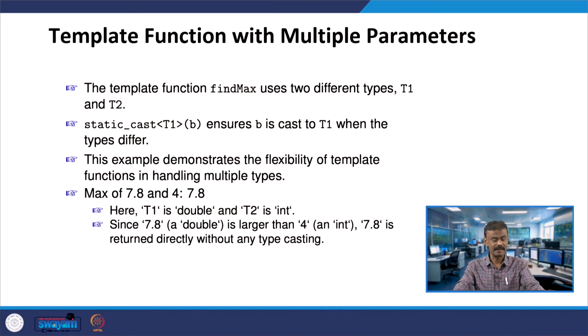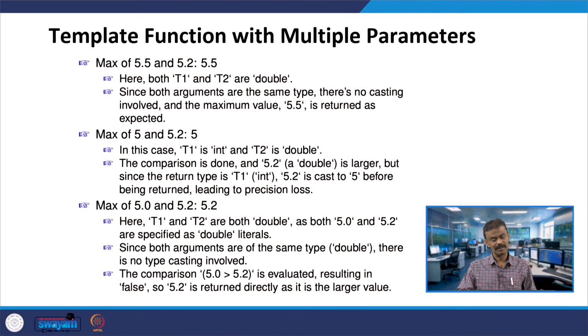In one case we are taking 7.8 and 4, one is double and another is integer. Even here, without doing the typecasting, we know that 7.8 is greater than 4 and we get the output 7.8. Similarly, 5.5 and 5.2 both are double, we are getting 5.5. In the case of maximum of 5 and 5.2 there is a precision loss. 5.2 is converted into 5 and then maximum of 5 and 5 is 5. The last one, both are double, so we know which one will be the maximum.